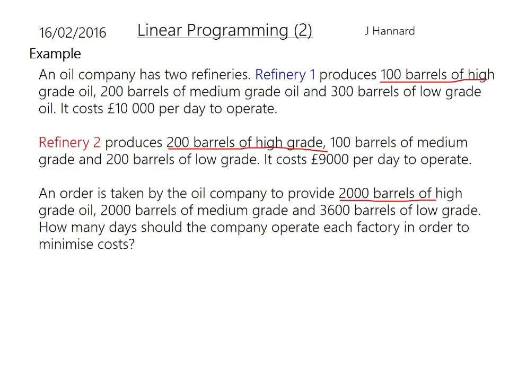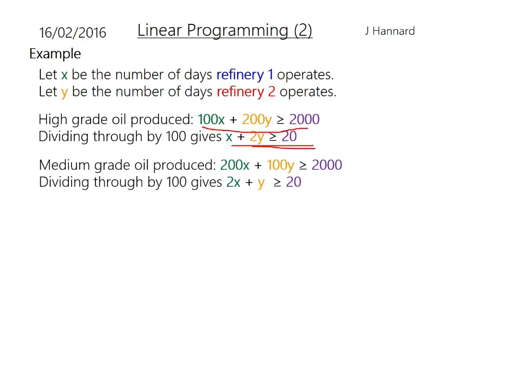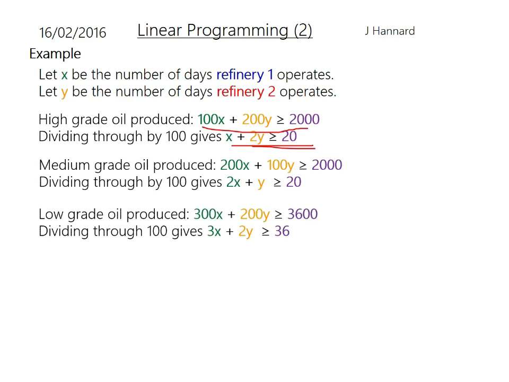So similarly, it's looking like we're going to have 200x plus 100y must be greater than or equal to 2,000. So let's check that now. Obviously that inequality here will cancel down to this one. So just make sure that your inequalities are in the simplest form possible. So there we go, 200x plus 100y is greater than or equal to 2,000, which cancels down to that. And the low grade oil produced is that as well, and that cancels down nicely to 3x plus 2y must be greater than or equal to 36.